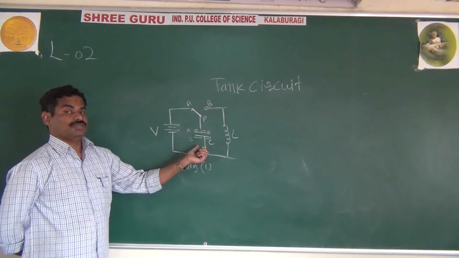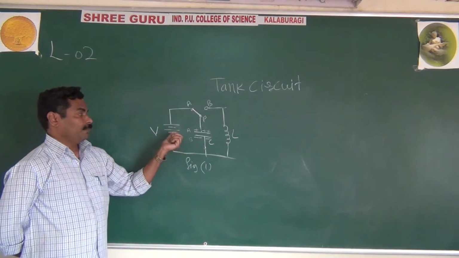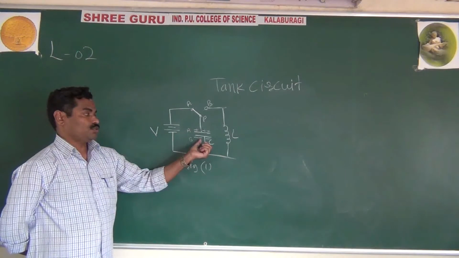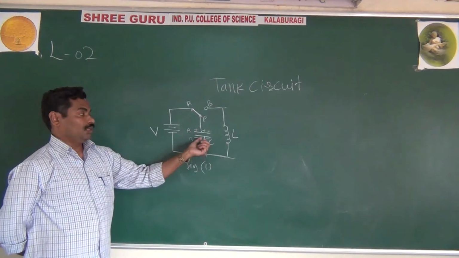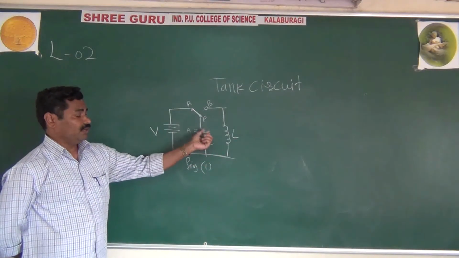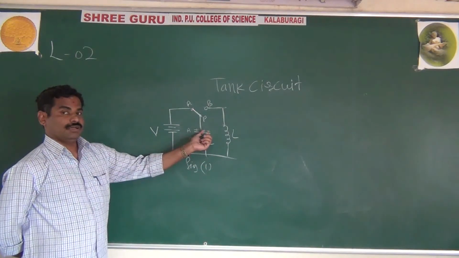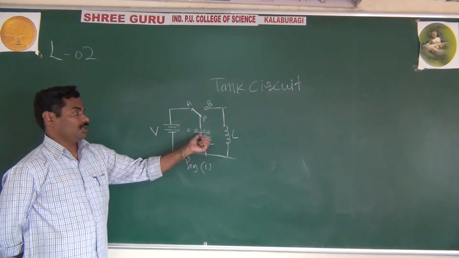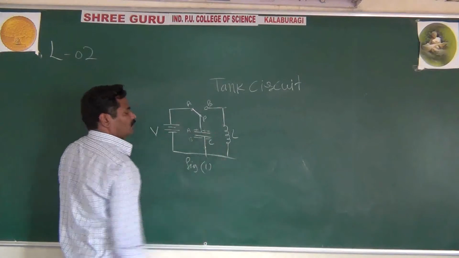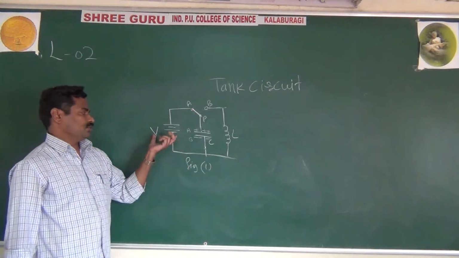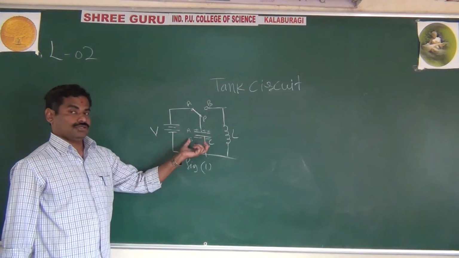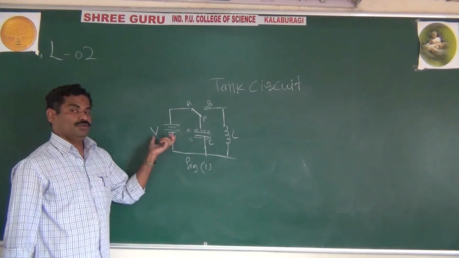As I said, the negative of the battery supplies the electrons to one of the plates, and the remaining plate has a deficiency of electrons. Here more electrons, here fewer electrons. Because of this voltage source, the capacitor stores the charges up to whatever voltage is applied.